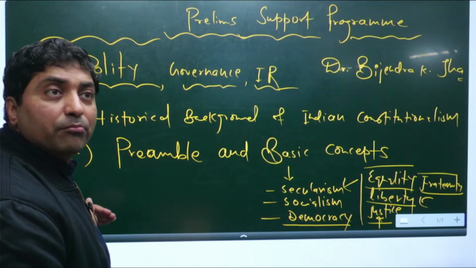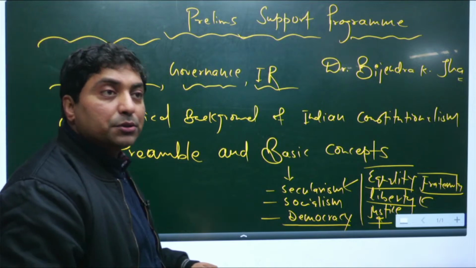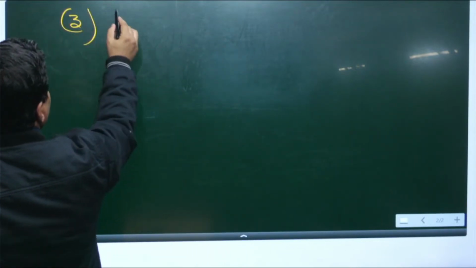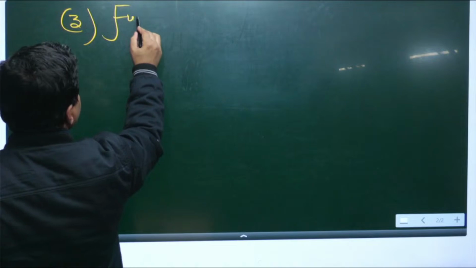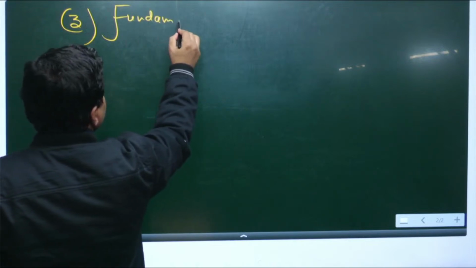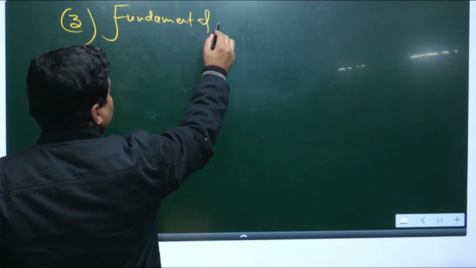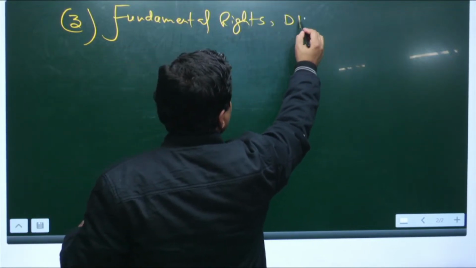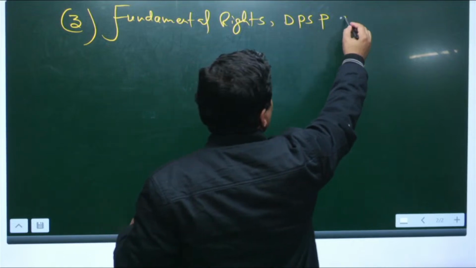Now, we will move to the next topic, right. The next topic one should cover is fundamental rights, DPSP and fundamental duties.